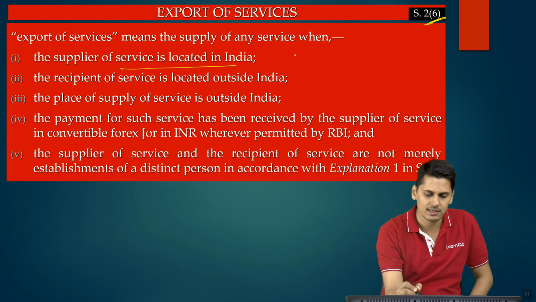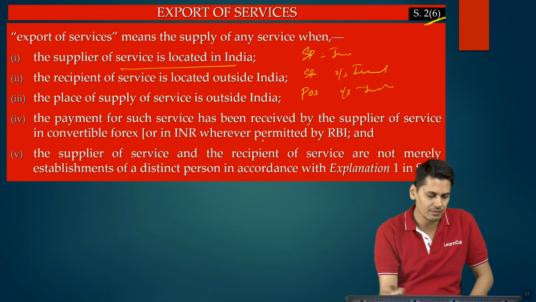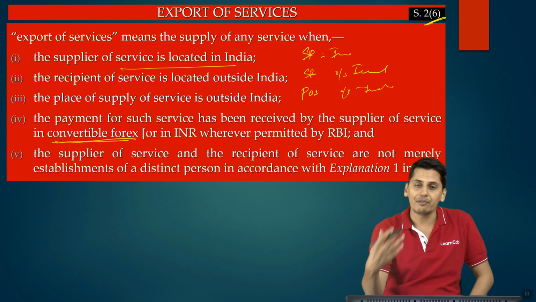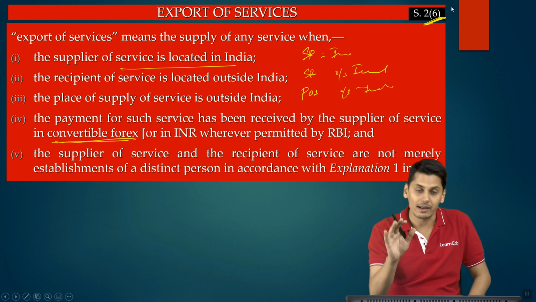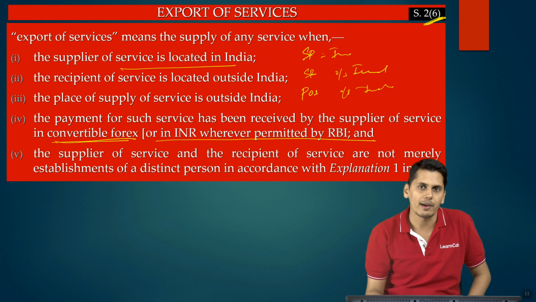The supplier of service, the service provider, should be in India, the service recipient should be outside India, the place of supply should be outside India, and consideration should be received in convertible foreign exchange. So far it was so much. After the amendment in Section 2, clause 6, in the definition of export of service, the amendment is "or in INR wherever it is permitted by Reserve Bank of India."